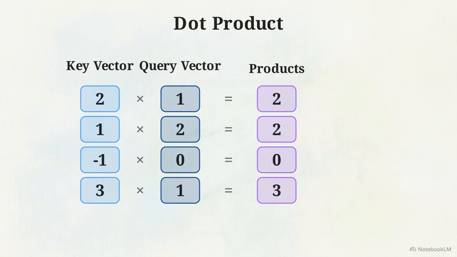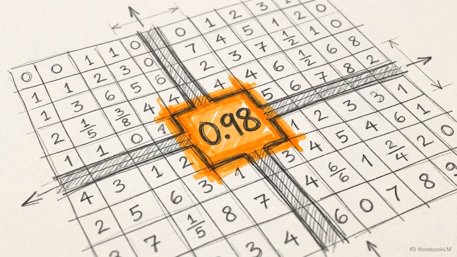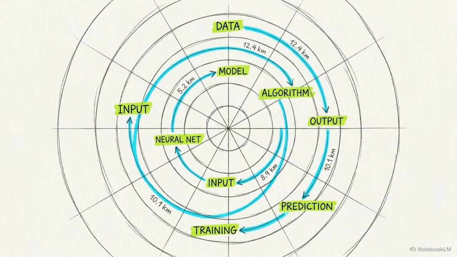It multiplies the corresponding values of the key and query and sums the results together. The resulting scalar is a precise relevance score. It dictates exactly how much attention the current word should direct back to that specific past word. The ability of an AI to understand context and grammatical structure is achieved strictly through matrix dot products calculating these relevance scores on the fly.